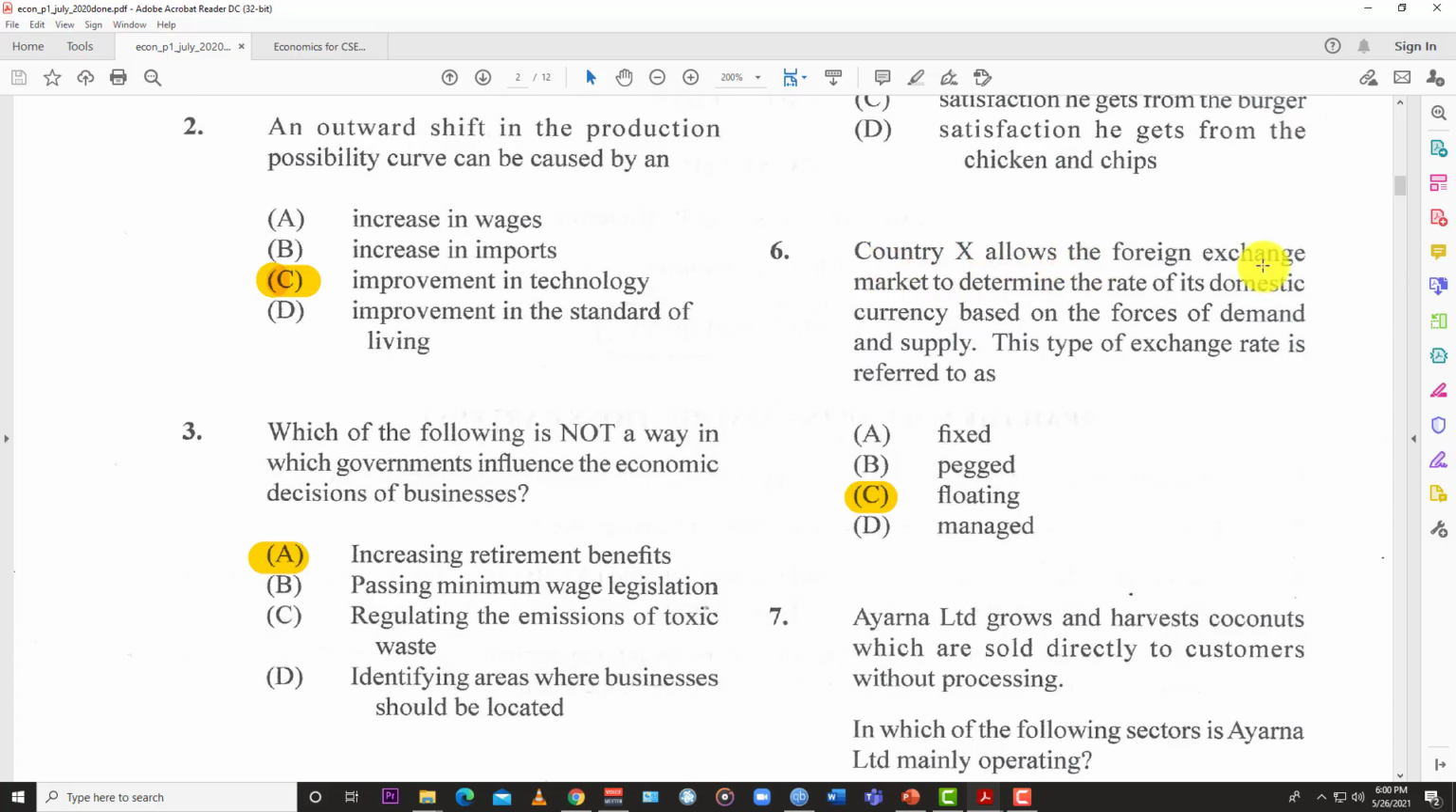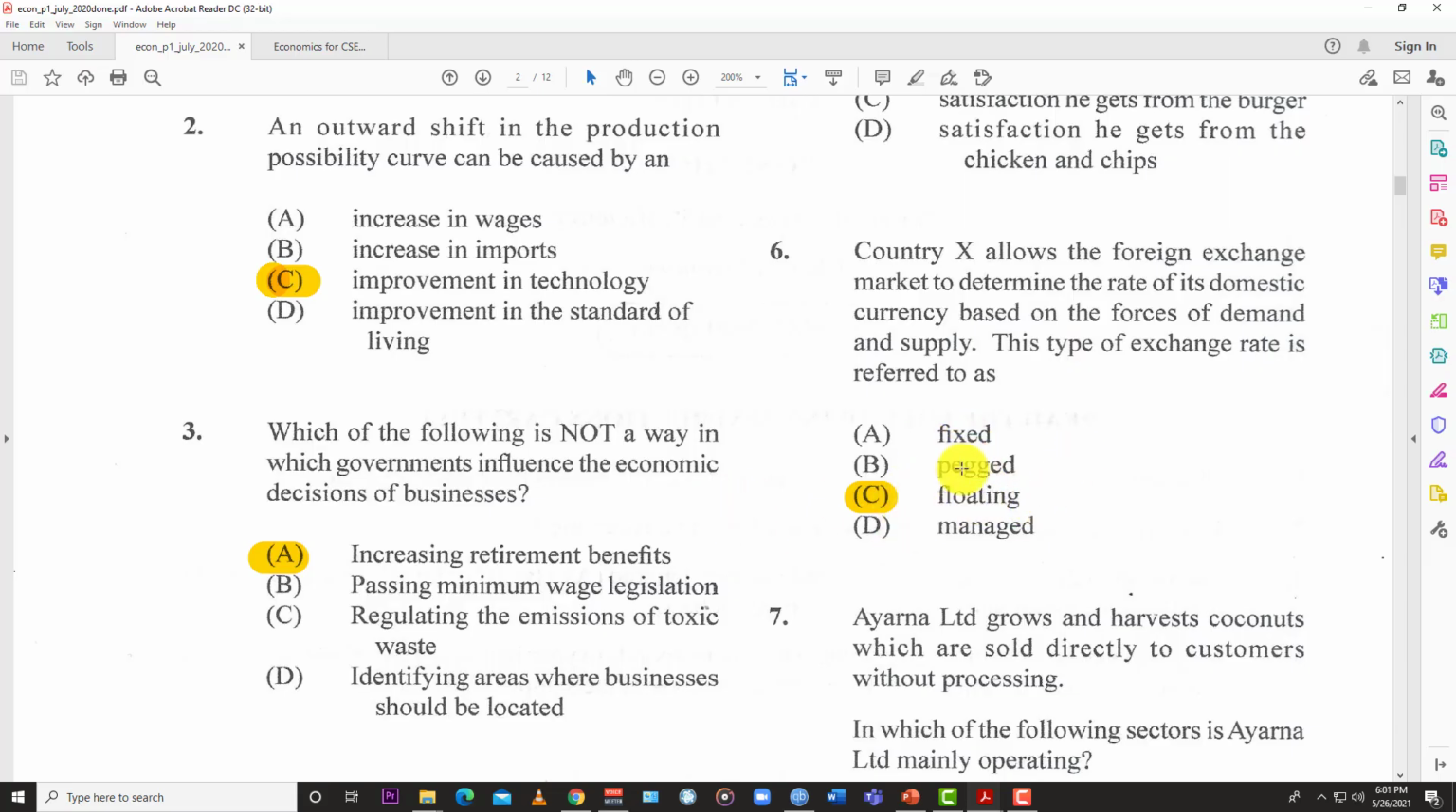Number 6, country X allows for an exchange market to determine the rate of its domestic currency based on the forces of demand and supply. This is what this type of exchange rate is referred to as. If you're letting your exchange rate be at the mercy of the market forces, then of course it's literally just floating out there in the market. So the answer is C, floating. It's just floating out there.